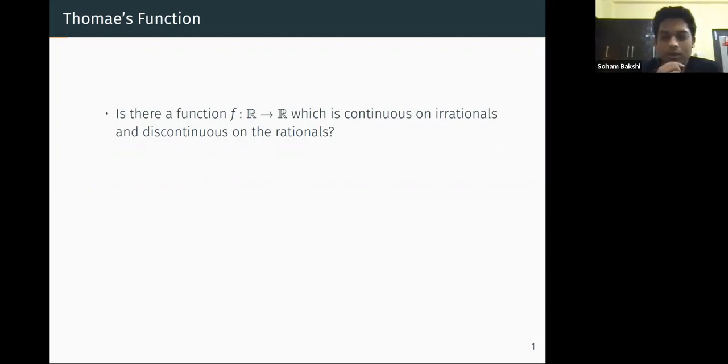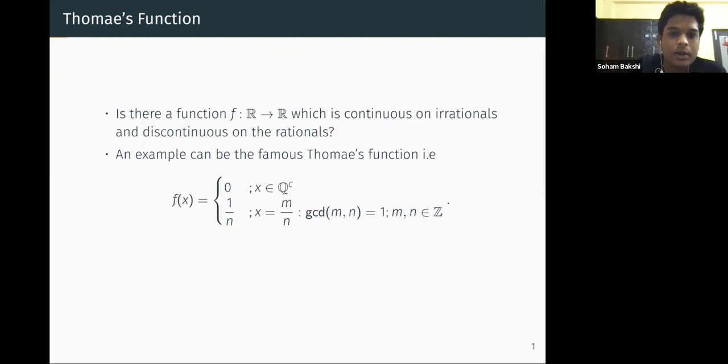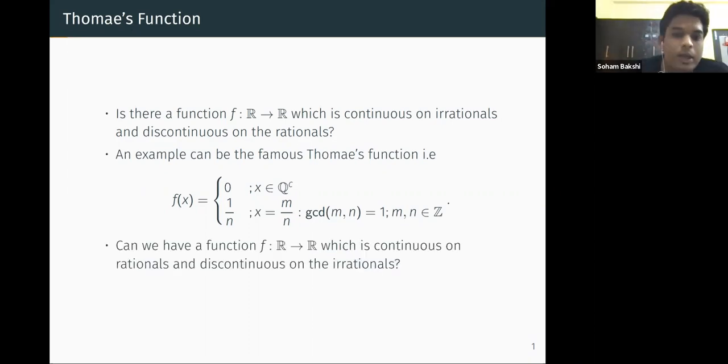This is quite a famous one. An example is the Thomae function, also called the popcorn function, which is 0 at the irrationals and 1 by n at m by n, when m by n is a reduced rational representation. You can check that this function is continuous on the irrationals and discontinuous on the rationals. I will not check that now, but you can check that.